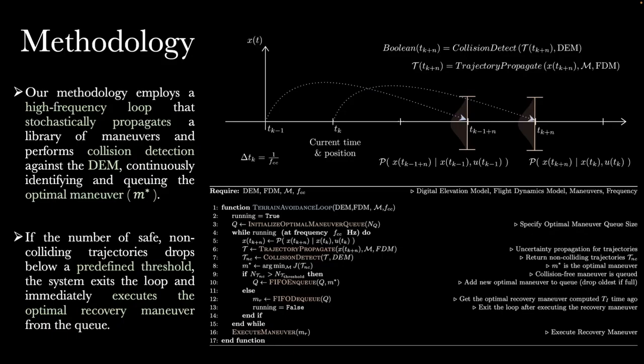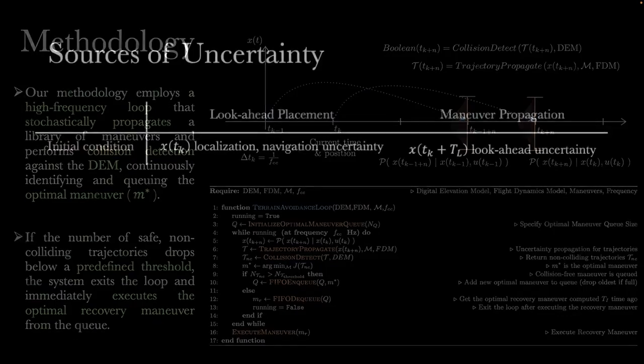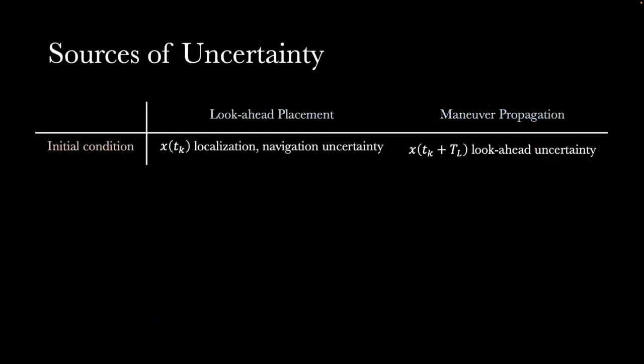This stochastic approach is critical because the system must account for uncertainties from several key sources, which are categorized into two main phases: the look-ahead placement and the maneuver propagation. These sources include initial condition uncertainty, which covers the localization and navigation uncertainty of the aircraft's current state and the resulting uncertainty of the projected look-ahead state. Disturbances, such as exogenous factors, also affect the trajectory.